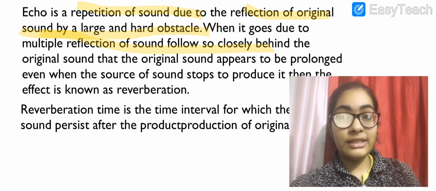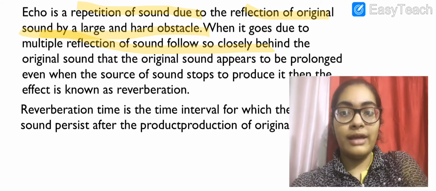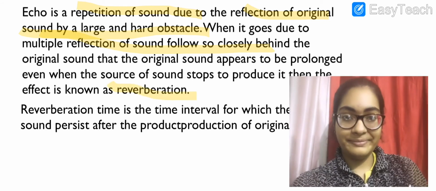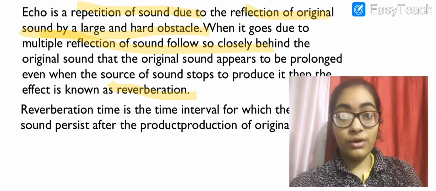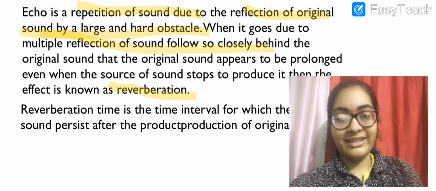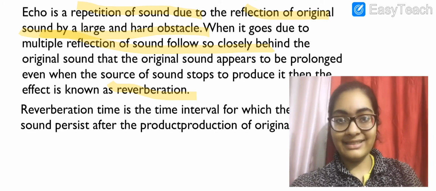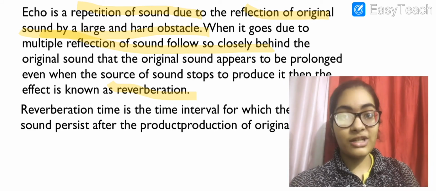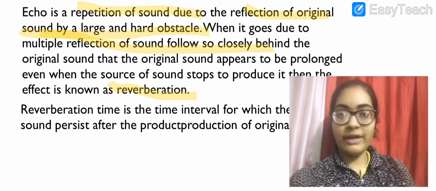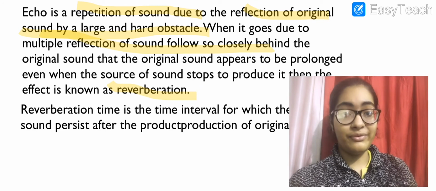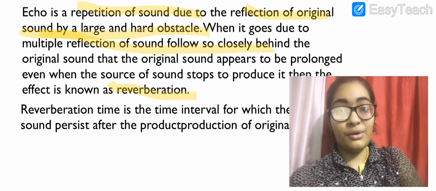When it goes to multiple reflection, that is known as reverberation. Nowadays even the movie halls have soundproof material in their seats and curtains. That is why reverberation does not happen. They are basically made so as to prevent reverberation, as it causes sound clashes in the movie and just spoils the whole mood.